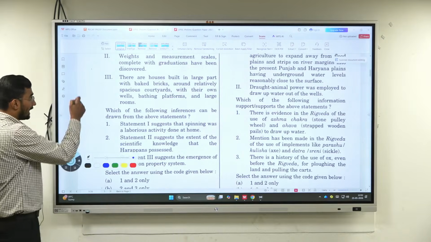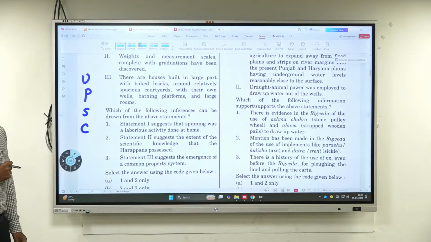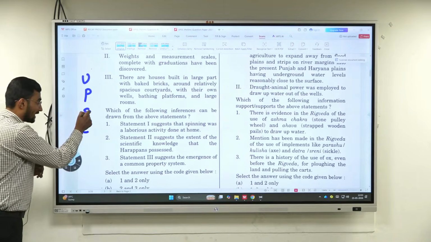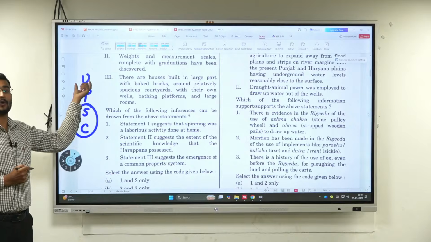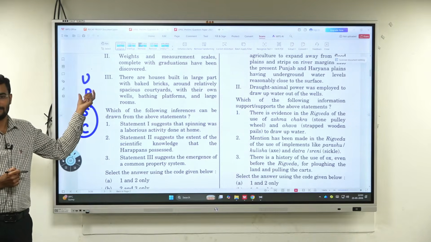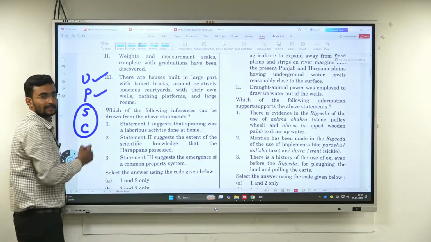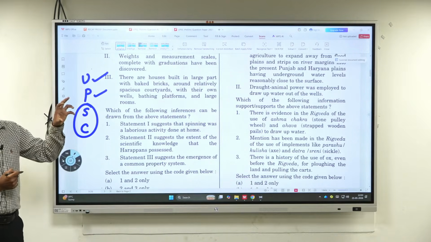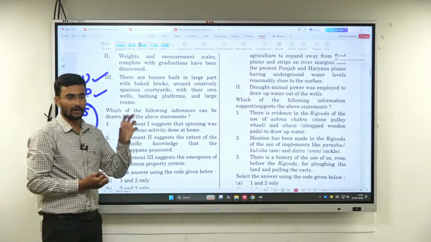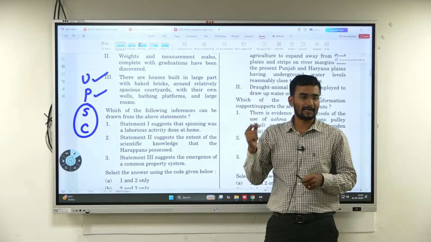Every year there will be unpredictableness. Now if you want a selection, we need unique practices. It's not unpredictable, we want unique practices. Selection criteria you want. Now that unique practice is, as soon as you see the question you should adapt, okay, this kind of pattern is coming.